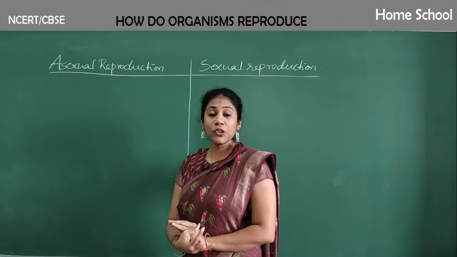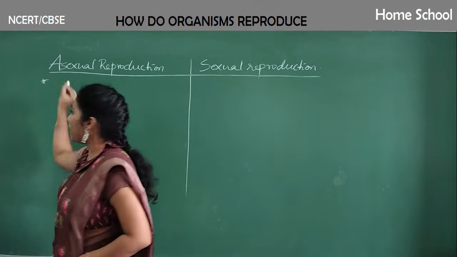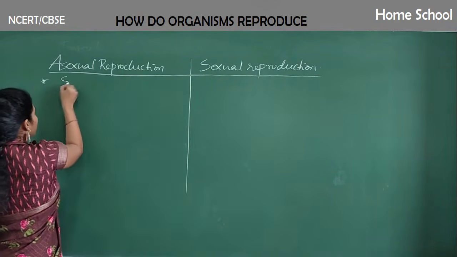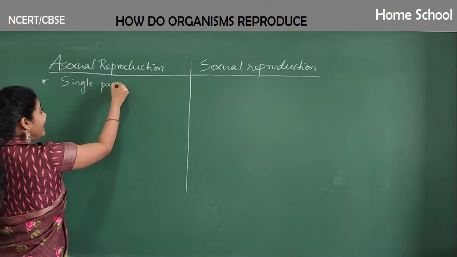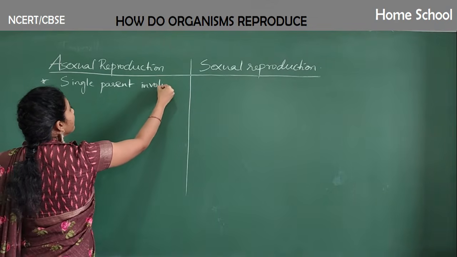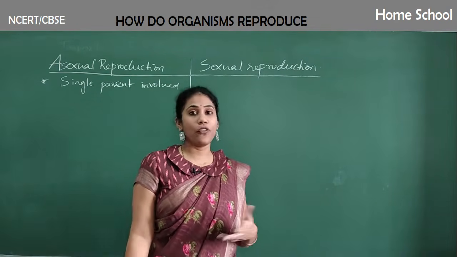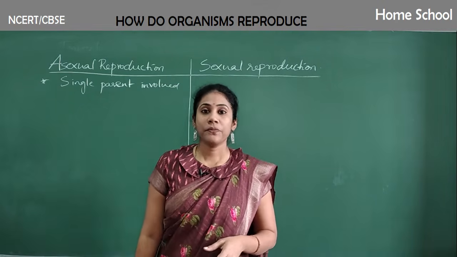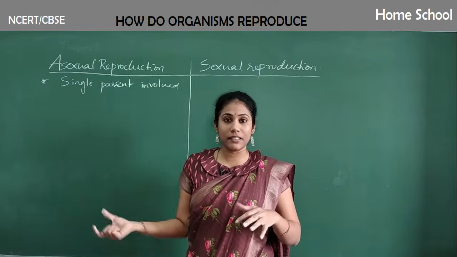Clear? Coming to asexual reproduction, in asexual reproduction a single parent, a single individual, is involved. From a single parent, a new organism is formed. So this is what we call asexual reproduction. It is not that you should have two parents like father and mother.